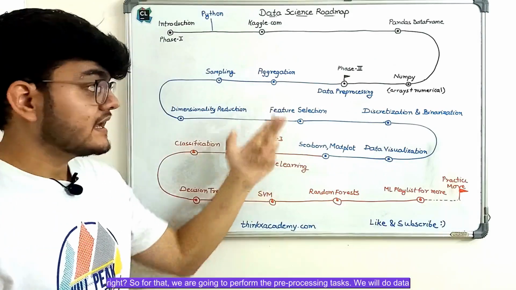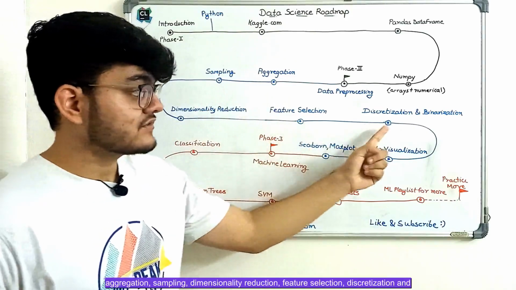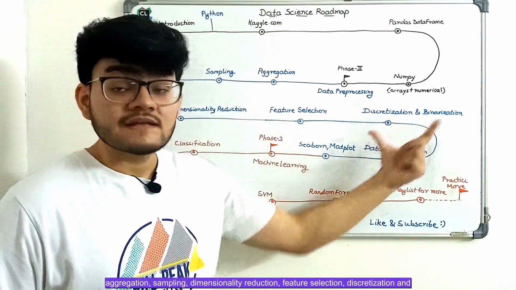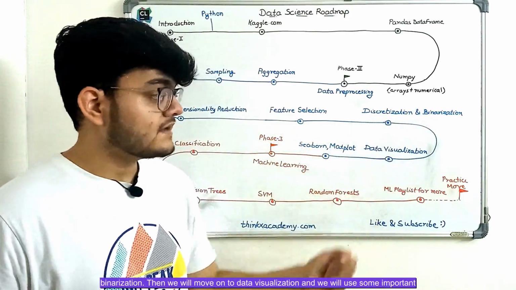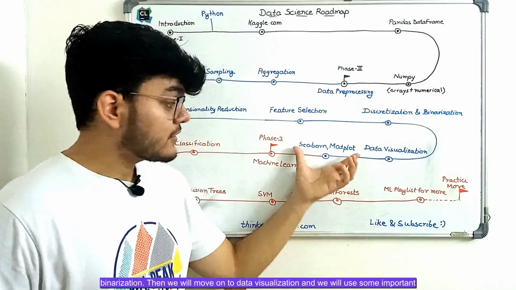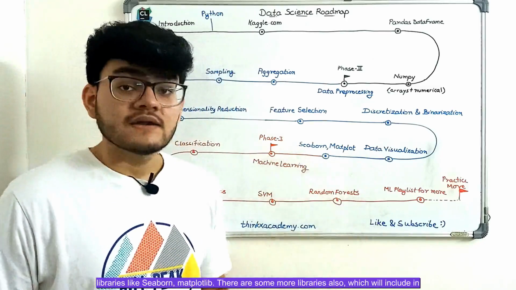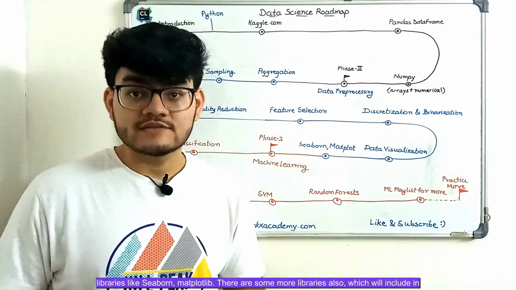We will do data aggregation, sampling, dimensionality reduction, feature selection, discretization and binarization. Then we will move on to data visualization, and we will use some important libraries like Seaborn and Matplotlib. There are some more libraries also which we will include in this course, right?